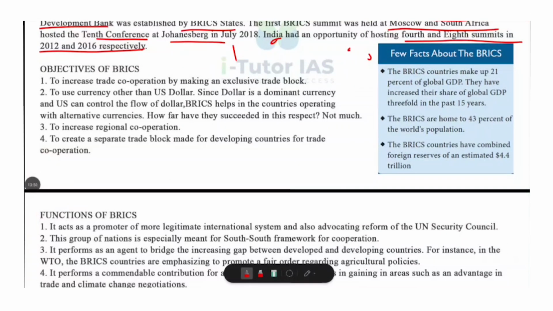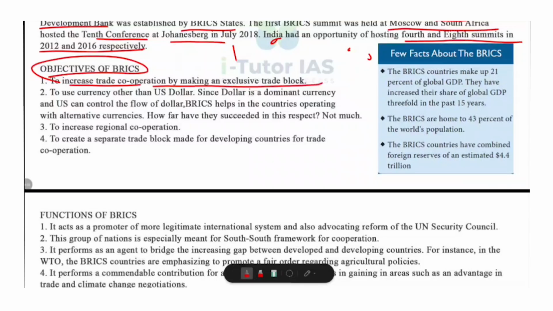Now let's look at the objectives of BRICS. BRICS was formed with a vision to build strong cooperation among emerging economies and to create a fairer global economic order. So let's look at the major objectives one by one. First, to increase trade cooperation by making an exclusive trade bloc.